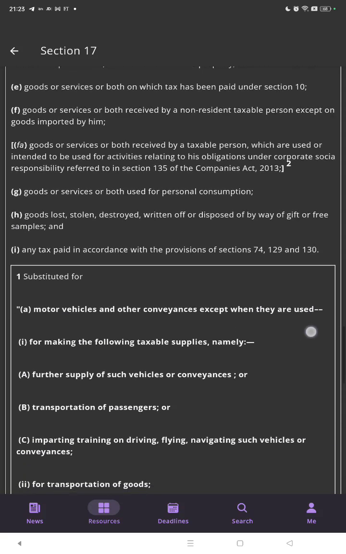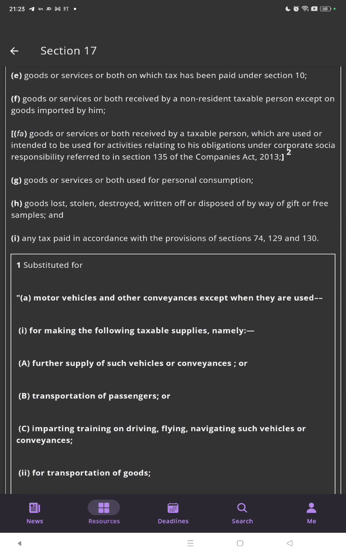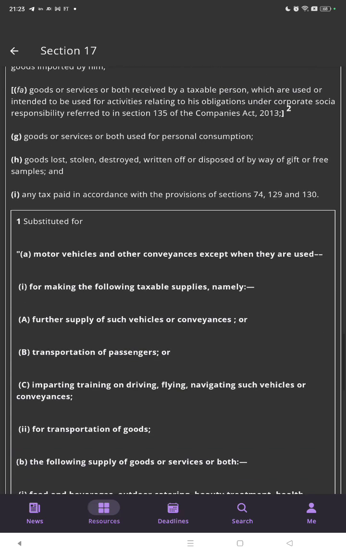Goods lost, stolen, destroyed, written off, or disposed of by way of gift or free samples, and any tax paid in accordance with the provisions of section 74, 129 and 130.